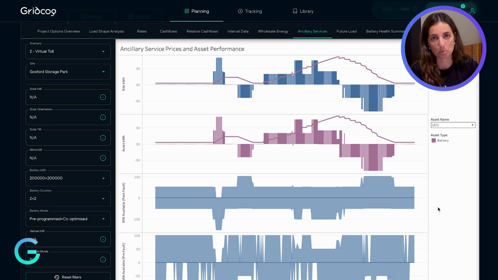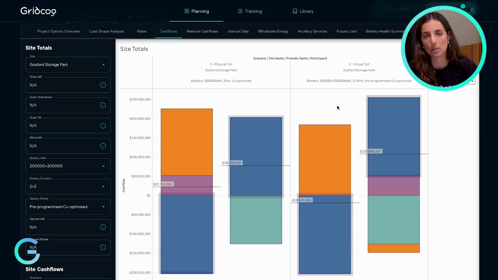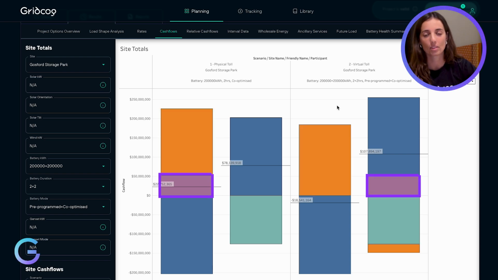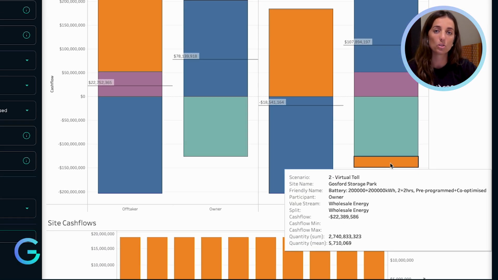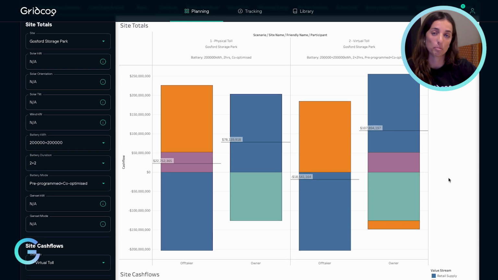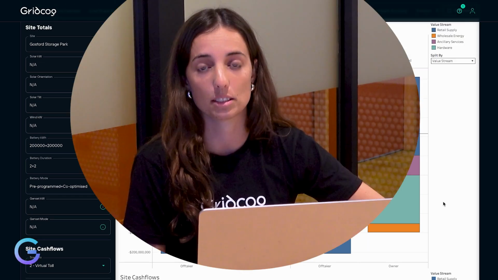Switching to the cash flow dashboard, you can see the toll payment reflected in blue, the wholesale energy value shown in orange, and the frequency services value shown in purple. In the virtual toll scenario, we can see that the asset owner has negative net wholesale value to meet the financial obligation to the off-taker associated with the nominations. This is because the battery isn't exactly following the virtual nominations and is choosing to prioritize the FCAS revenue opportunities.